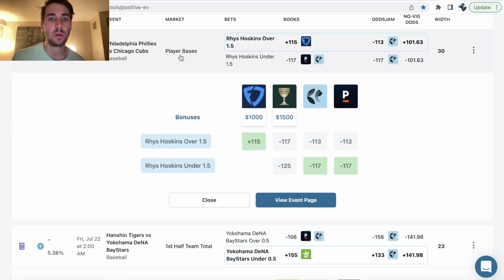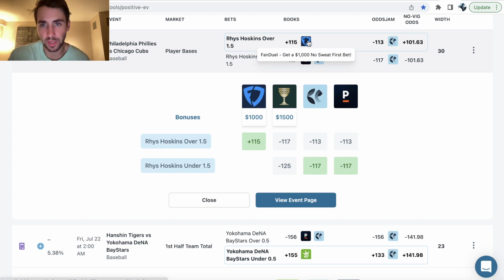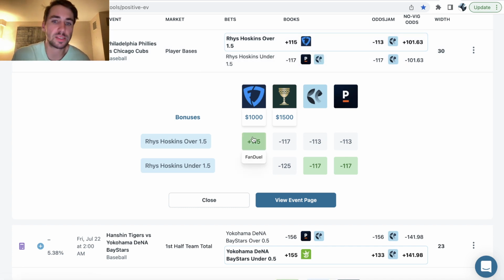So as an example, maybe I'm looking at the top bet on OddsJam, the most profitable bet, which is Hoskins over 1.5 total bases, and it's plus 115 odds. And I'm like, hey, it's cool that we have a 6.63% profit margin, but what odds are other sportsbooks giving us, right?